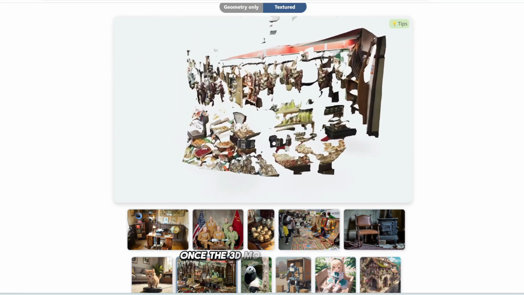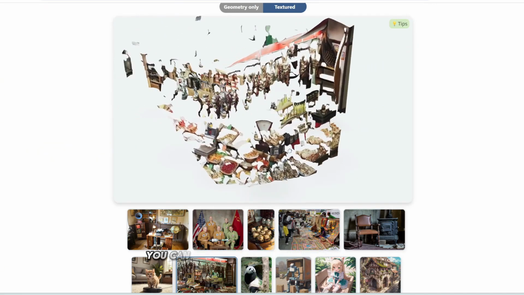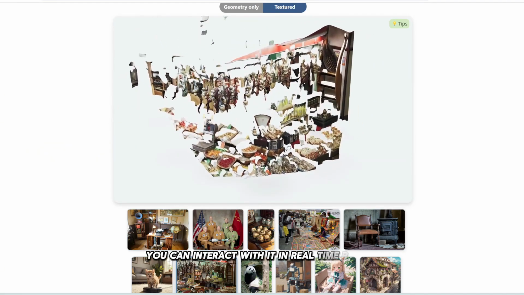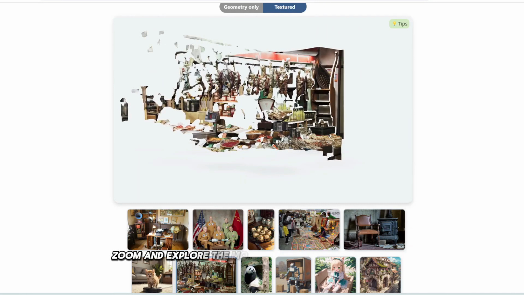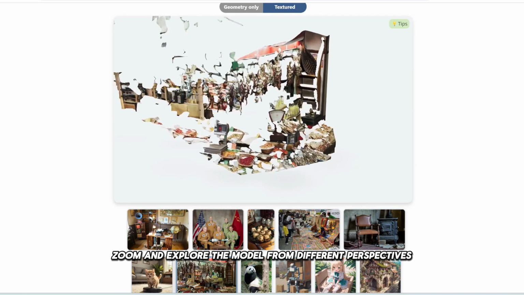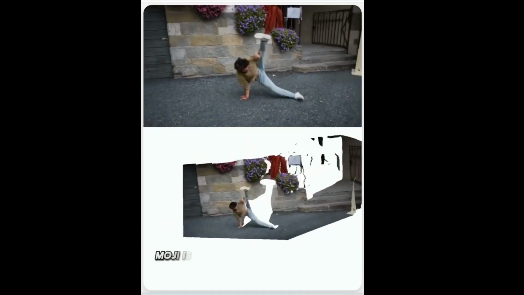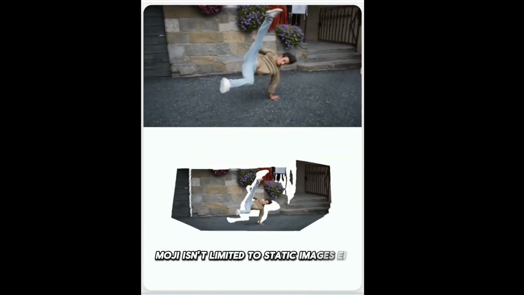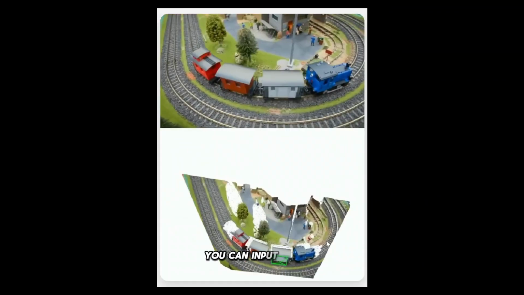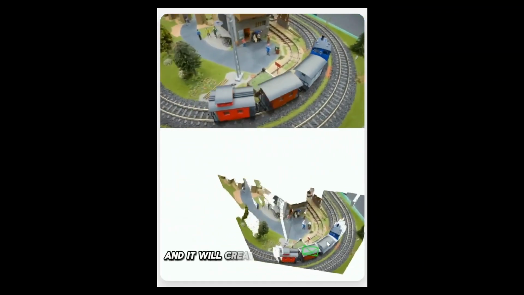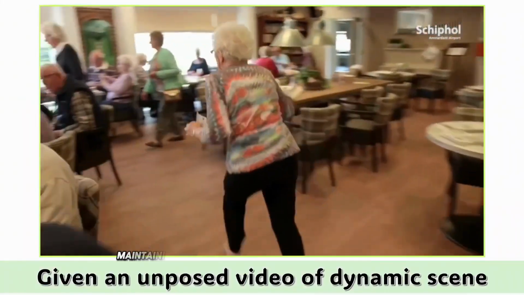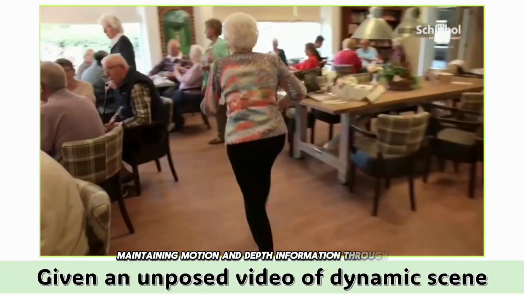Once the 3D model is generated, you can interact with it in real time: rotate, zoom, and explore the model from different perspectives to get a complete understanding of the spatial layout. Moji isn't limited to static images either. You can input a video, and it will create a 3D video version maintaining motion and depth information throughout.